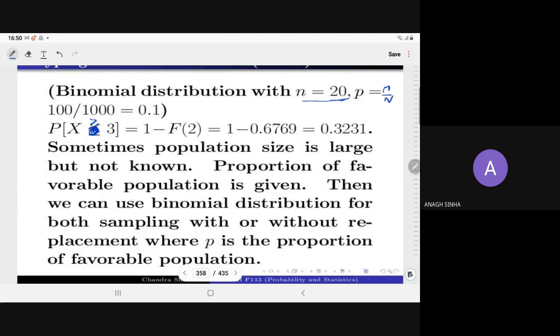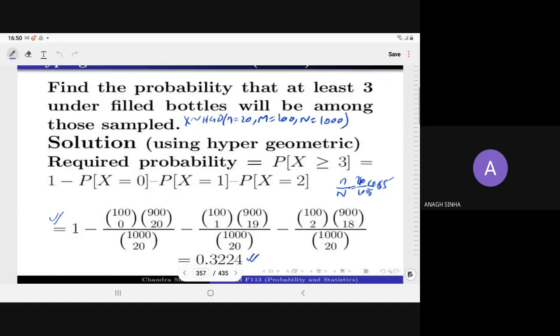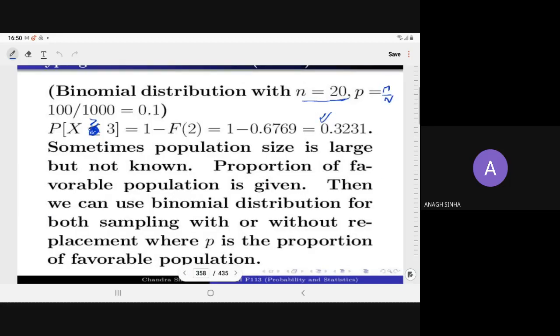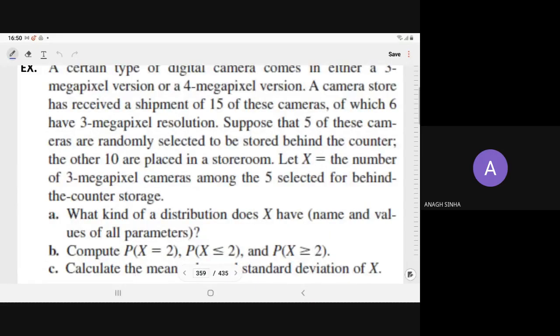So just take the tabular value. When we see the tabular value, the required probability will come 0.3231. Here we have the exact probability 0.3224, and here we have 0.3231. So you can see more or less both probabilities are the same. When the population is very large as compared to the sample size, you can approximate by the binomial distribution and get more or less the same answer. So binomial gives you the approximate probability, but hypergeometric gives you the exact probability.